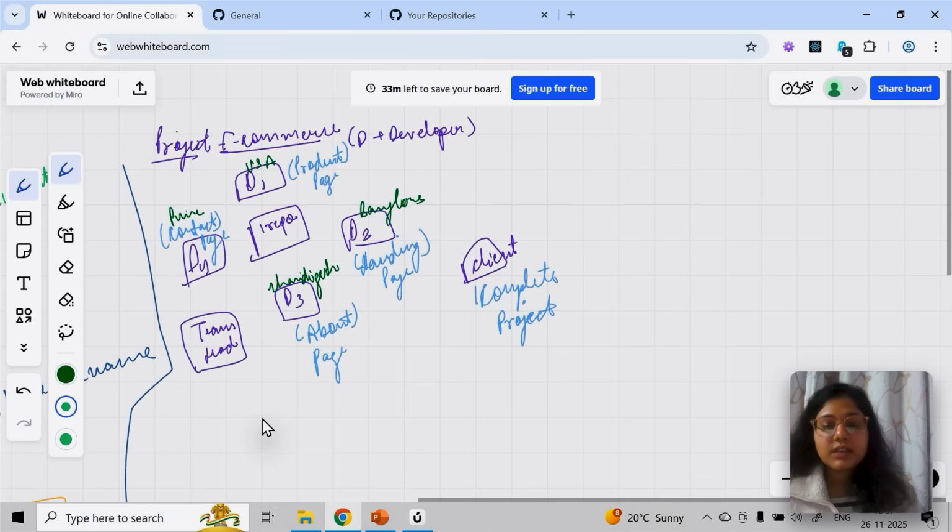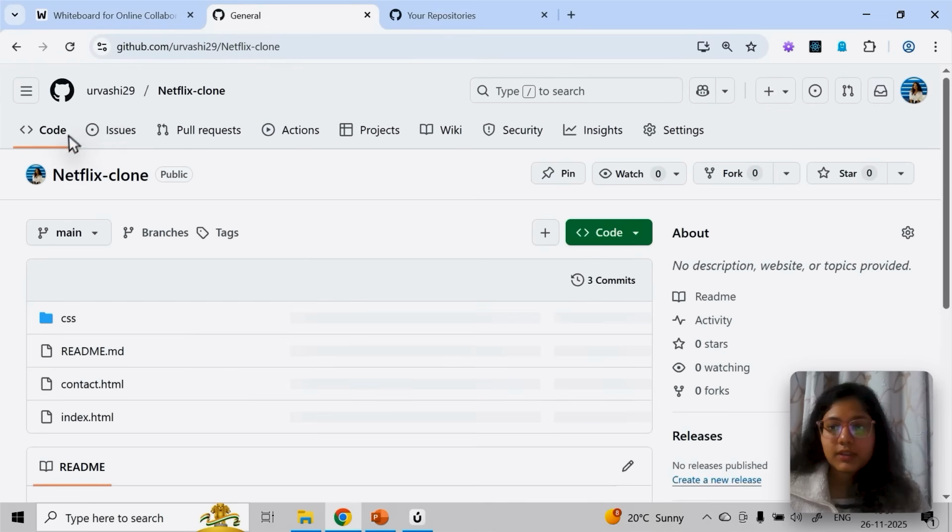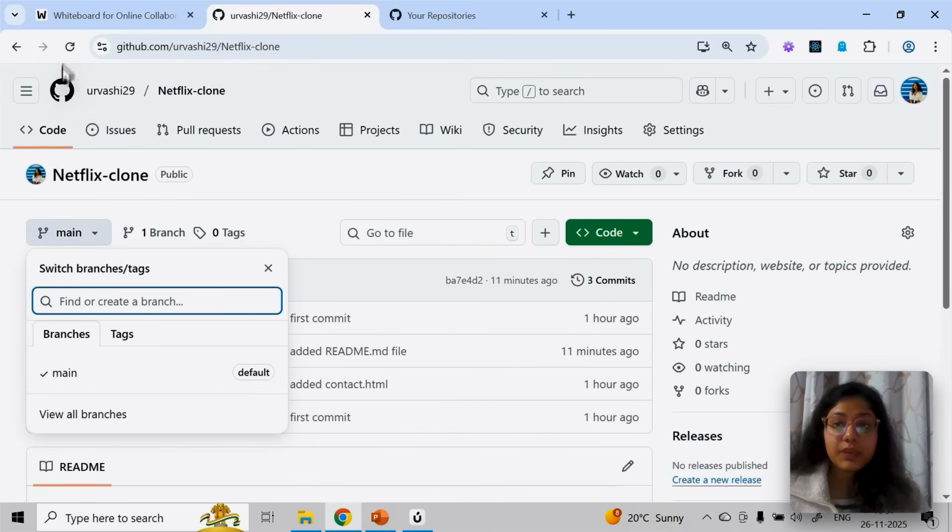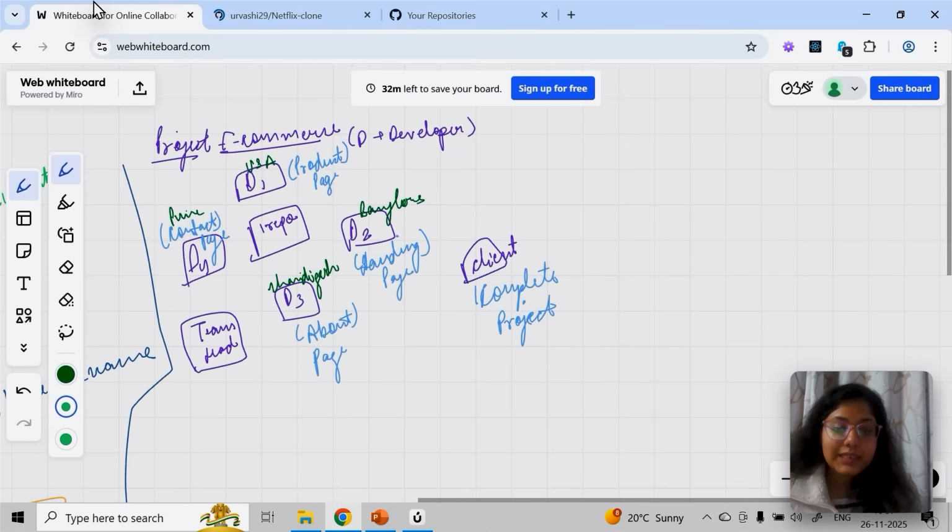So let's say this person is working, so I will create a different branch for this person. So there is one branch you guys have seen. If I go here, you can see the main branch. Main is what the team lead or the higher management will have access to. I'm telling you what happens in real time. Generally, your team lead or above, higher management, will have access to the main branch.